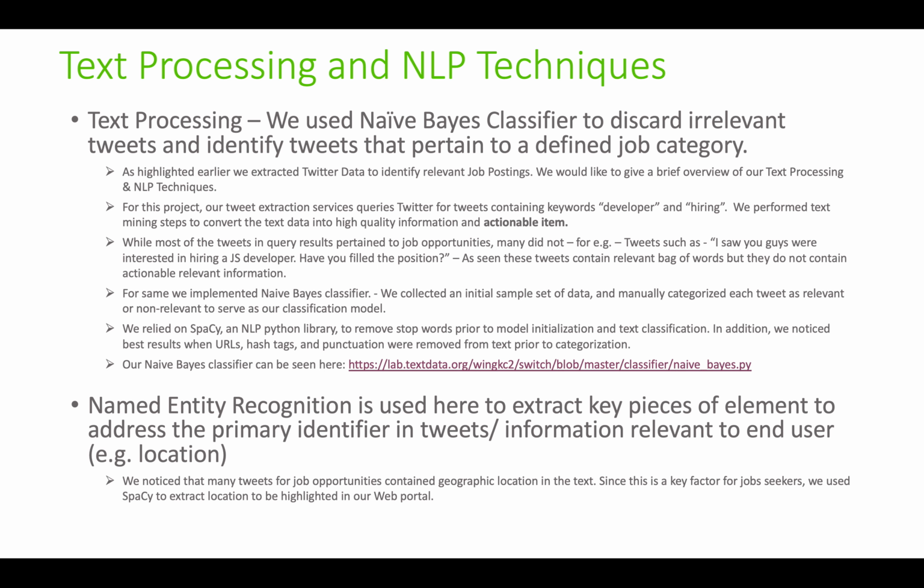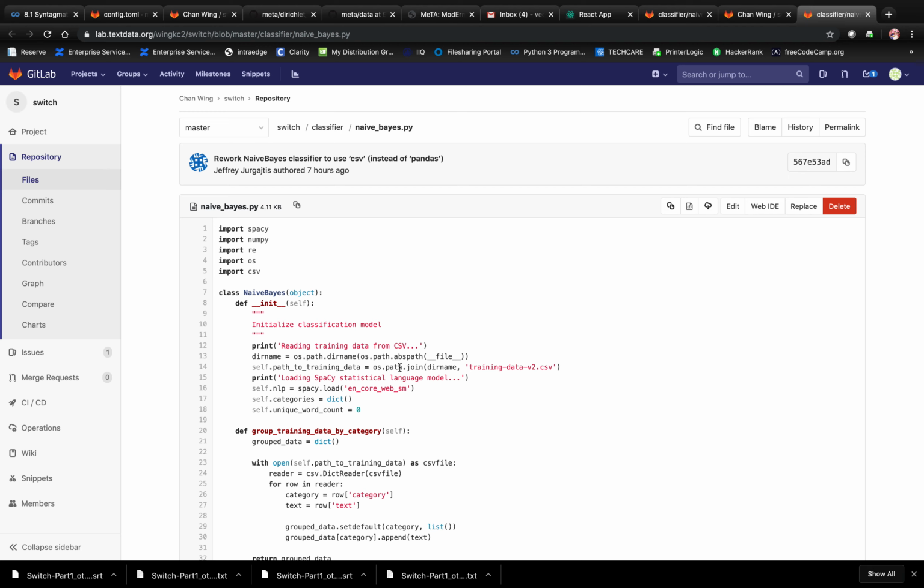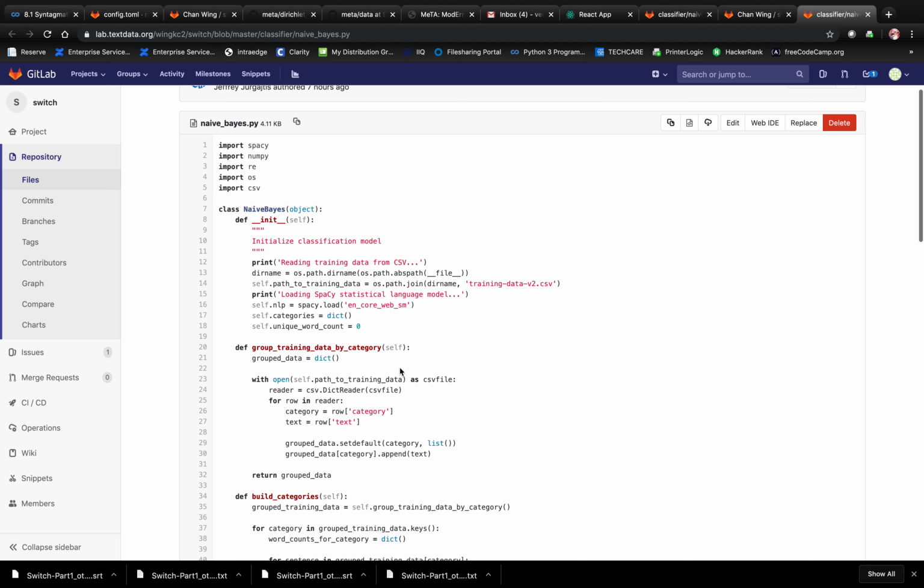In addition, we also noticed best results when URLs, hashtags, and punctuation were removed from text prior to characterization. Our naive Bayes classifier can further be seen here in our GitLab, which has the code and the information of how we proceeded.